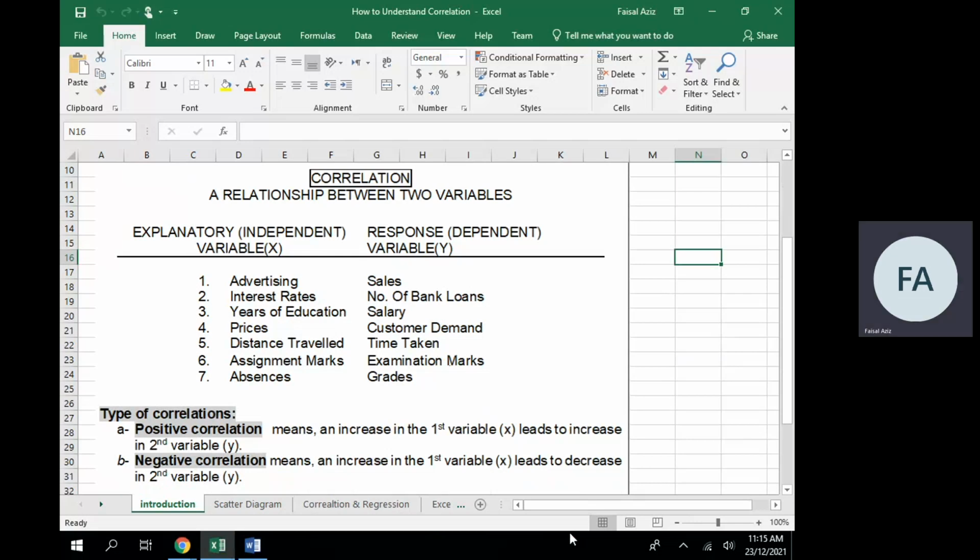If you look at the second variable, interest rates, when interest rates are high, the number of people borrowing money from the banks will be less, because higher interest rates will make it costly to borrow from the bank. So fewer people will go and borrow from the bank. Now in this case, one variable is increasing and the other variable is decreasing.